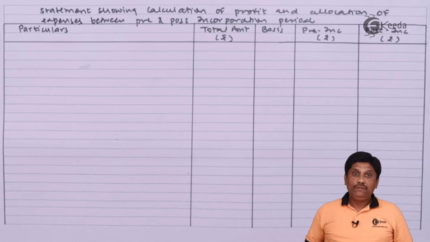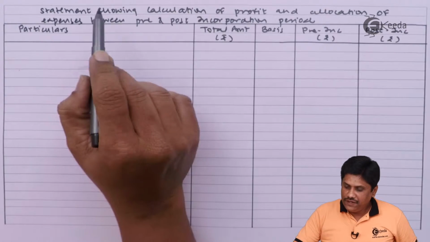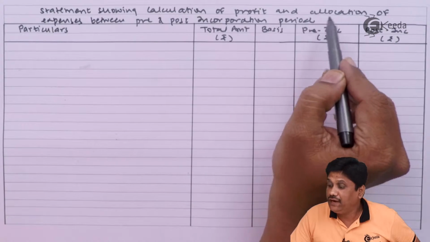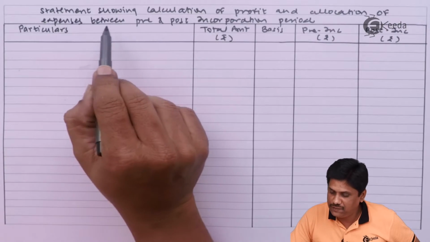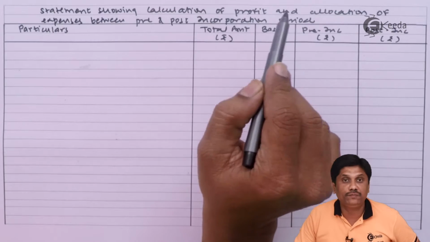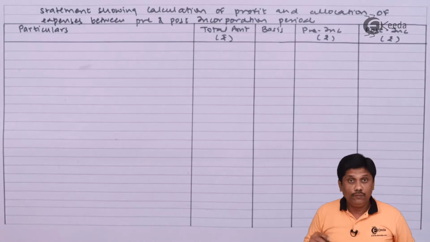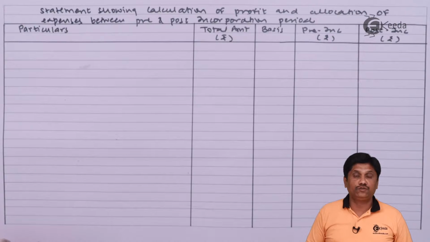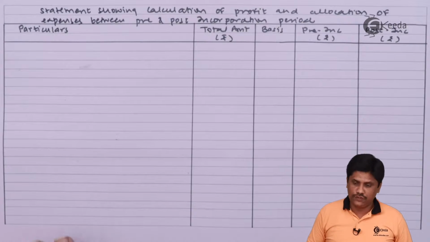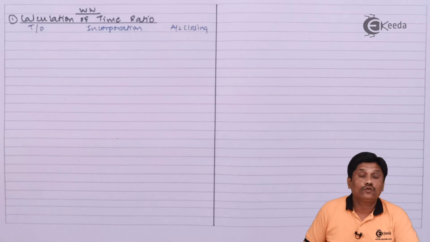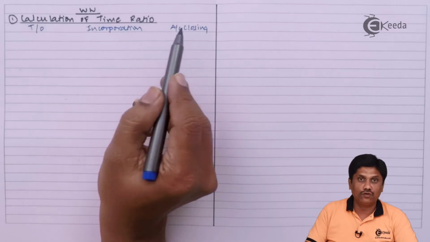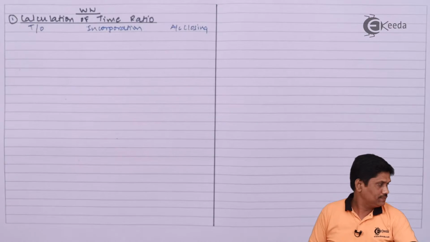So students, I am ready with my format. The format heading is statement showing calculation of profit and allocation of expenses between pre and post incorporation period, as they needed. Now before you proceed, as I always say, you need to work out 2 basic working notes, that is for time ratio and sales ratio. We'll have that working. To find out time ratio, I need 3 dates: takeover date, incorporation date, account closing date. Let's write it from the question.